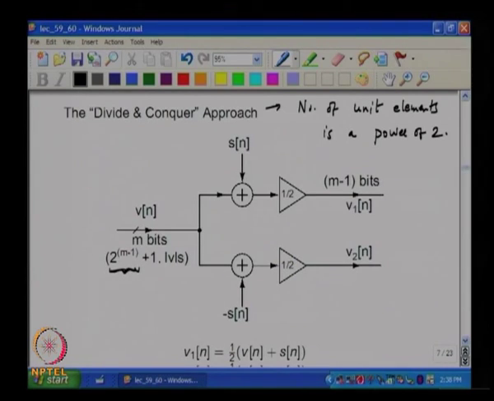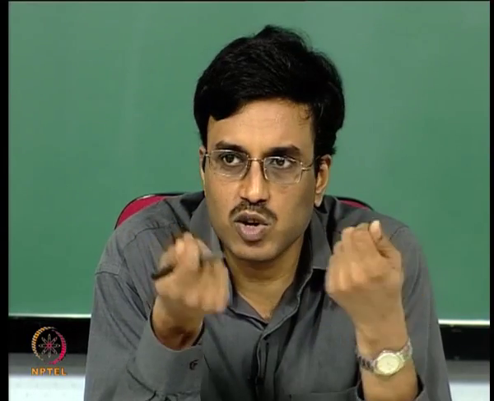How many bits do you need? What is the smallest number of bits you need to be able to represent 2 to the m minus 1 plus 1 levels? You need m bits, correct. Of course, it is almost an m minus 1 bit number, but since you have 1 extra level, you do need 1 extra bit.